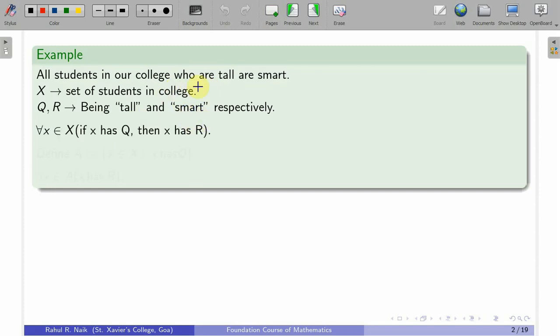So, the same statement can be written in this form: for all x in X, if x has Q, that is if x is tall, then x is smart. And so, I can define a set of context, the set of all students in the college such that they are tall. I am choosing only those students who are tall, who have the property Q, and so I can write down the above statement as for all x in X, x has R.